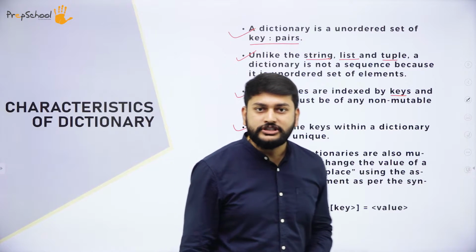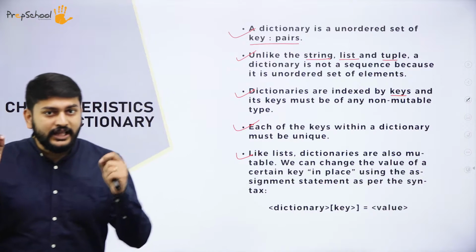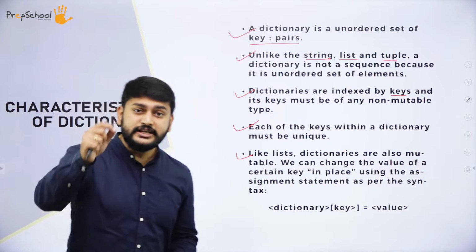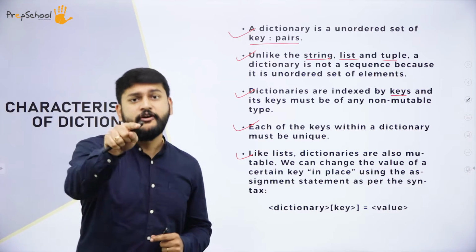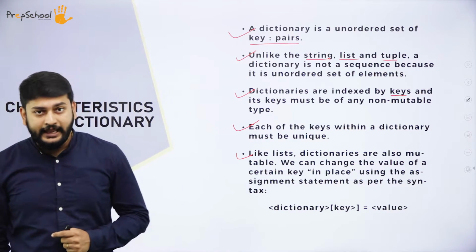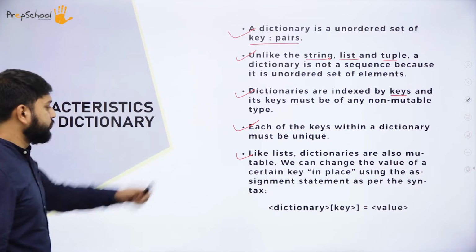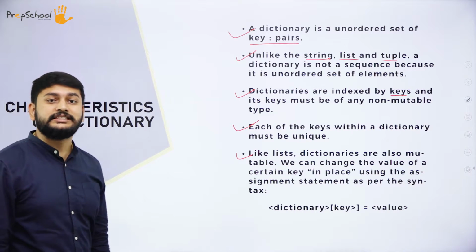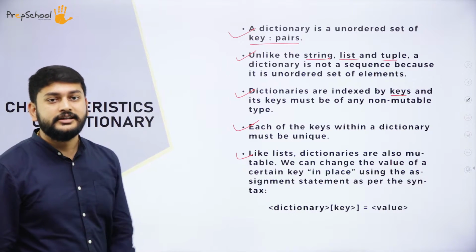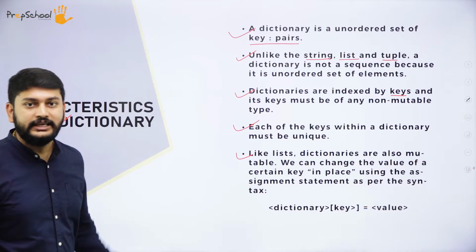As I told you in the previous slide, the last characteristic is that dictionaries are mutable. It will allow you to change or modify the values with respect to the keys. That is what you need to remember. All these points are very, very important, as they give you the characteristics of dictionaries. So this is what we wanted to discuss in this slide.